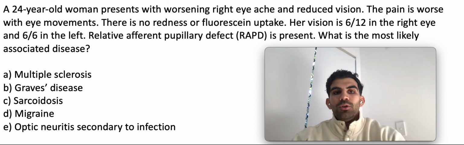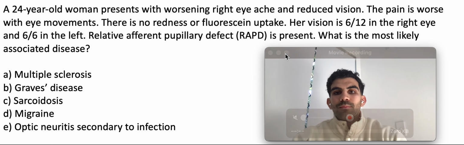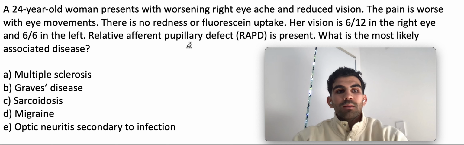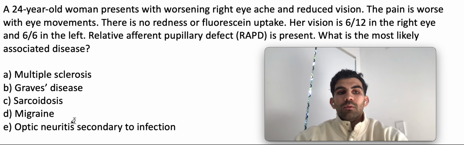Today we have a Neuro AMC1 recall question from April 2024. So let's get into it. Remember, the best way is to read the last sentence first. So what is the most likely associated disease? We have the diseases here. So let's go through it.